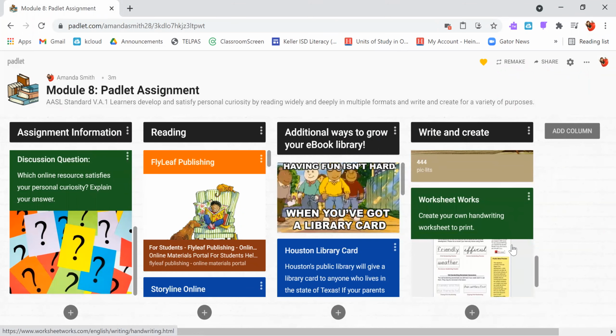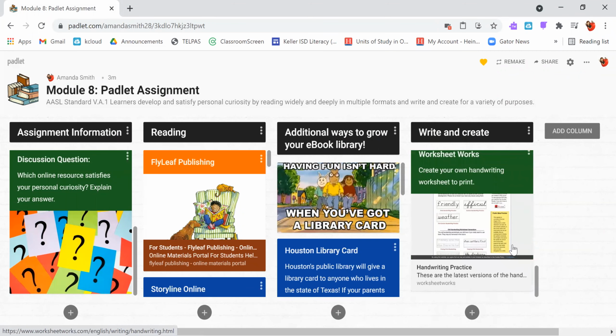And then the final resource on here is worksheetworks.com. Now, writing on the computer isn't, of course, the only way to write. It's very interactive and it's a fun, exciting new way to write. But let's say, oh, maybe I want to just work on my regular handwriting with paper and pencil. Well, guess what? We have this resource here that can help you with that as well.